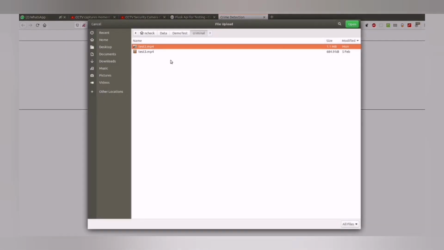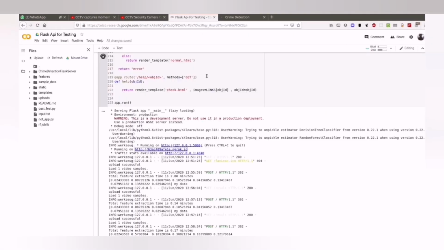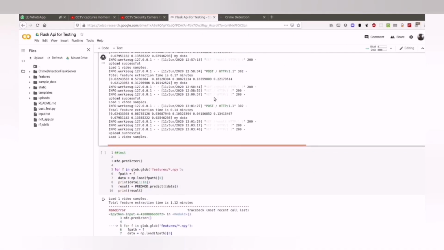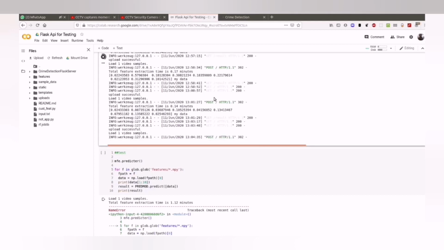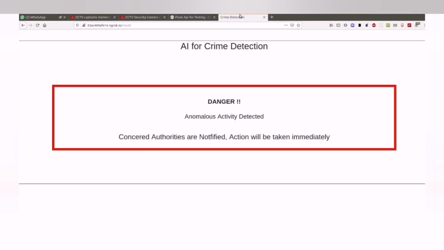So we click on browse and select the video. Once we upload, the video is sent to our Google Colab server. The video is loaded and the feature extraction begins. The feature extraction usually takes 10 to 15 seconds. This feature extraction was completed in 13 seconds, and now we can see the output that the video contained anomalous activity. Since the video contained anomalous activity, the concerned authorities would be notified via SMS or email notifications, and they can select the necessary action.